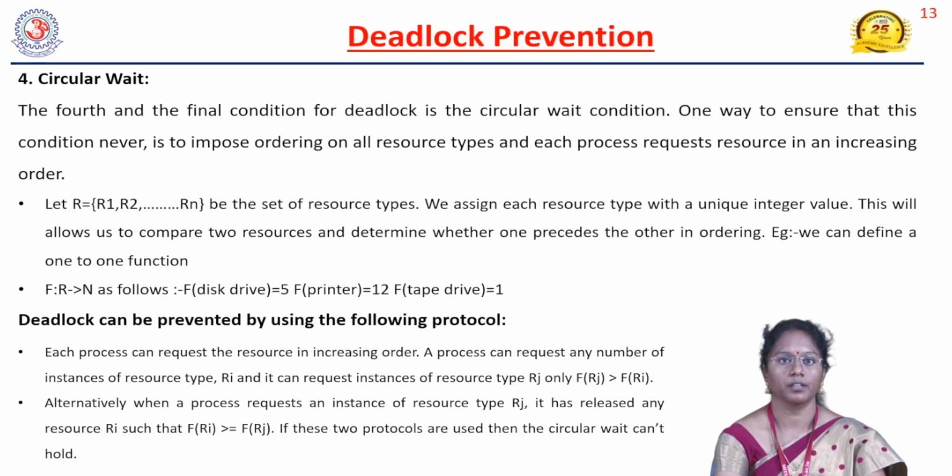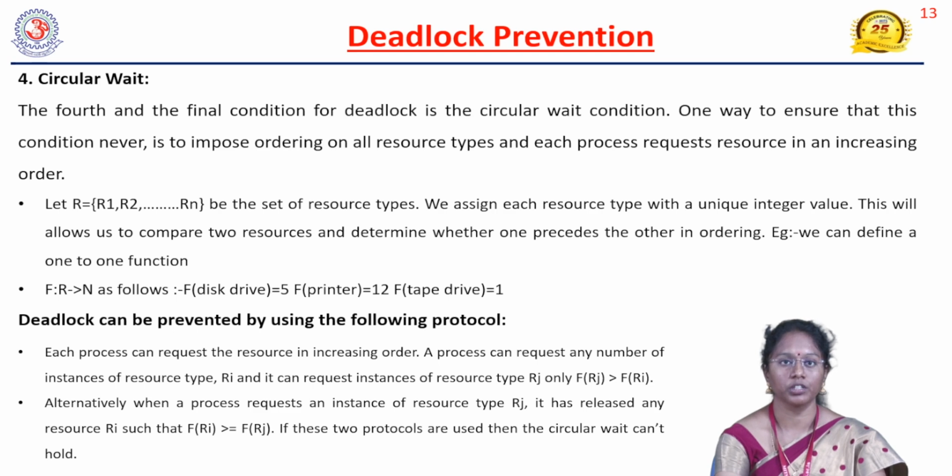Next one, circular wait. In circular wait, I have said that all the processes are circularly waiting for some other process. In the last example, we have seen P1 is waiting for P2 to release the resource and P2 is waiting for P3 to release the resource. If P3 has completed, then P2 will execute. If P2 has executed, P1 will execute. So this is a circular wait. So when P3 is not at all executing, it has to release the resource.